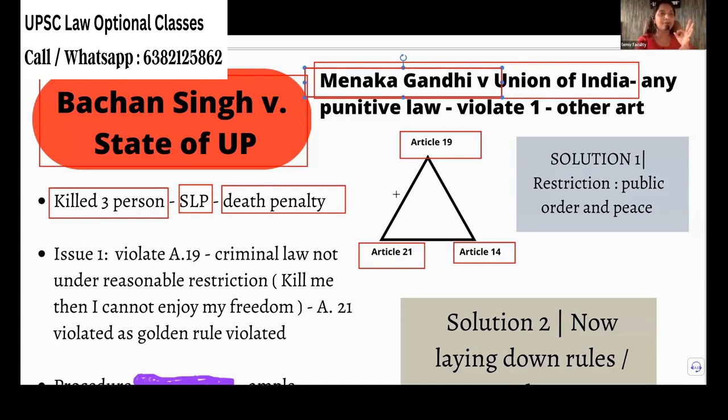So 3 persons must say okay in order to get married. Like that, for a law to be perfect, it must satisfy Article 19, Article 21, and Article 14. These three are related together, the golden triangle. If any one of the articles is violated, it means the law violates all three articles.